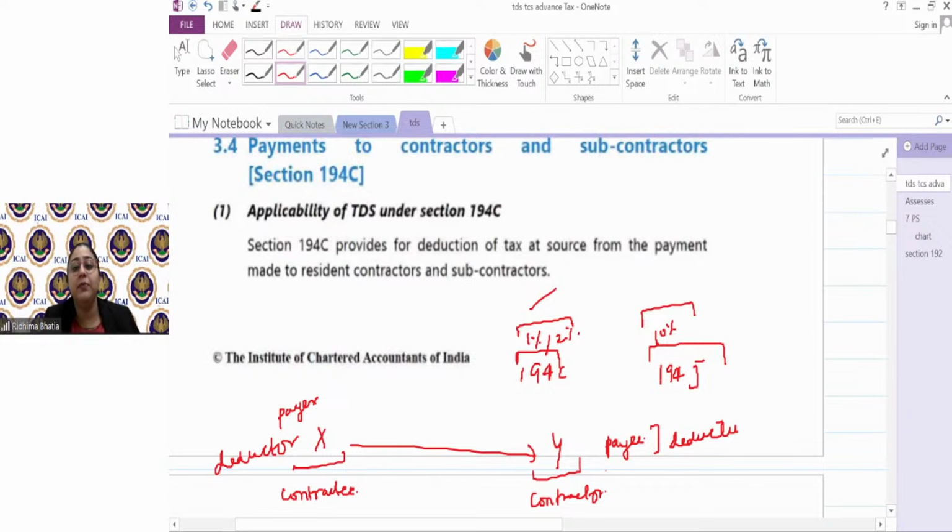Similarly, Y is making payment to any other person to whom he has subcontracted it. Suppose I gave Y the job to paint the house. Now he has subcontracted someone for the POP or for the ceiling work, right? So Y, when making payment to Z, that is a payment for a subcontract. That is a subcontractor in that case. That is also deductible under 194C.